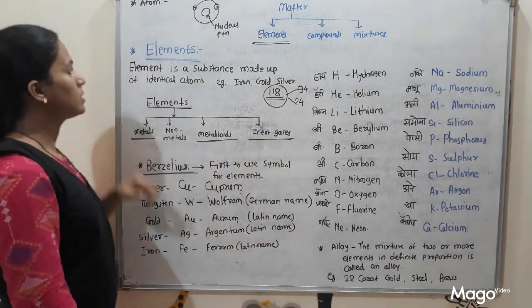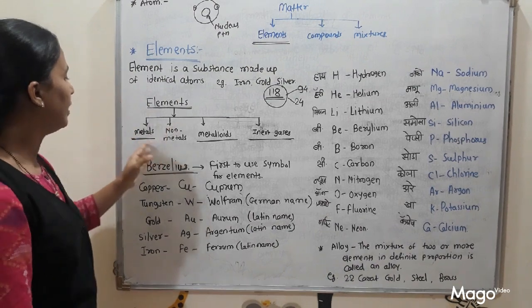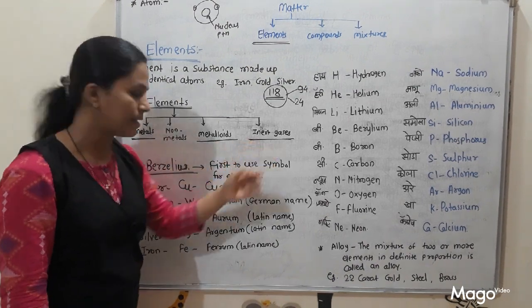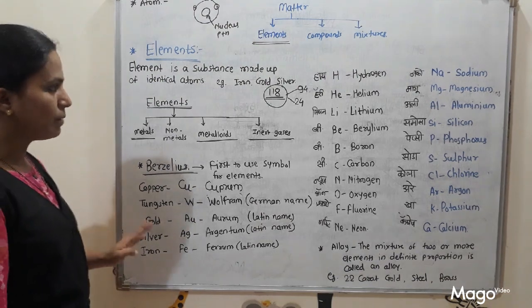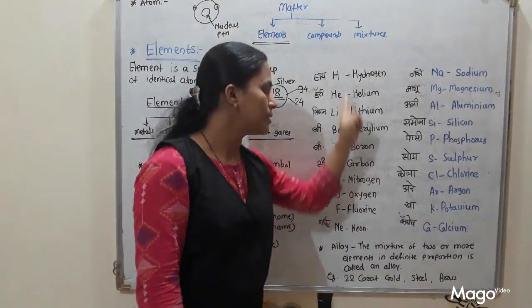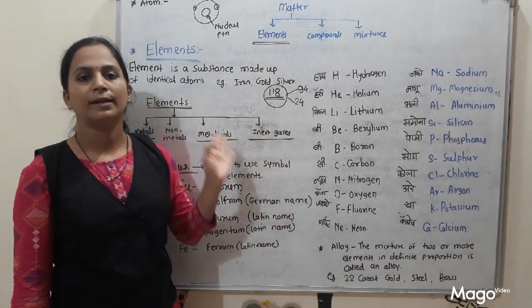So today we have discussed elements: the types of elements, different properties of metals, non-metals, metalloids and inert gases. Then symbols, the exceptions for symbols, the first 20 elements in proper sequence, and alloys. I hope you got all the points related to elements.